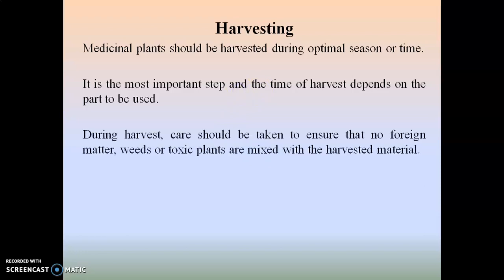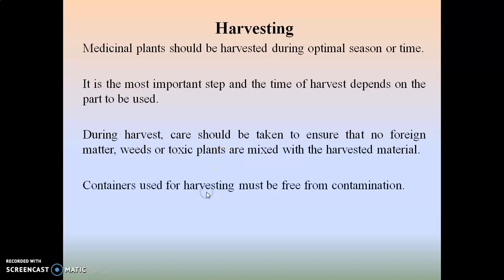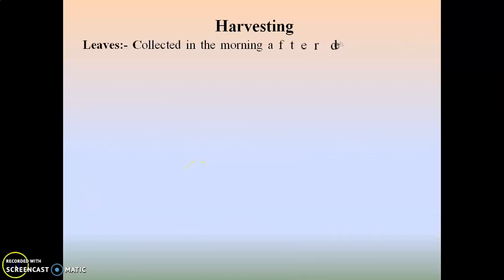During harvest, care should be taken to ensure that no foreign matter, weeds or toxic plants are mixed with the harvested material, while the containers used for harvesting must be free from contamination. And also here a skilled person is required for the harvesting purpose.